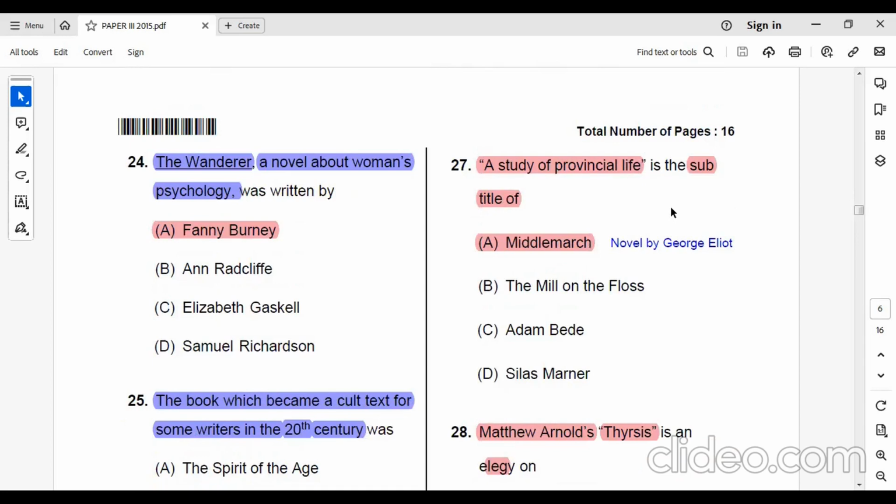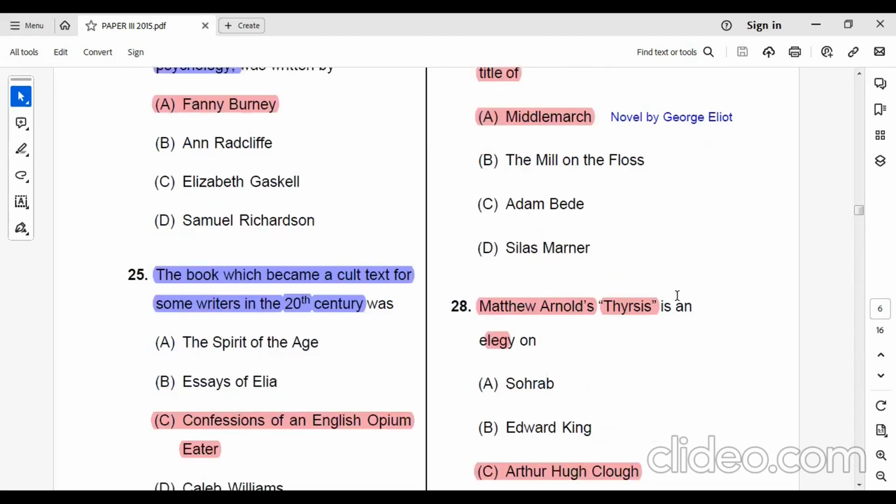What is the subtitle of the novel Middlemarch? A Study of Provincial Life. And who has written the novel Middlemarch? George Eliot. George Eliot has written the novel Middlemarch.